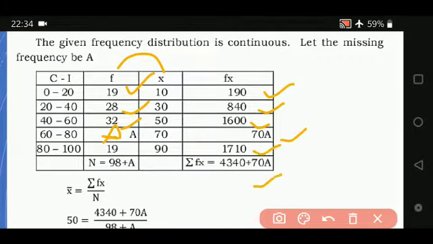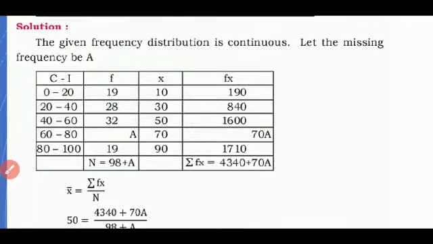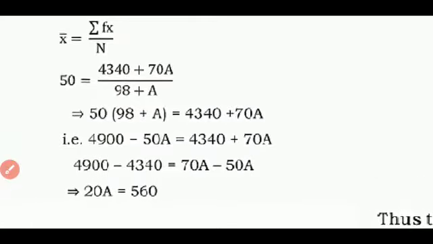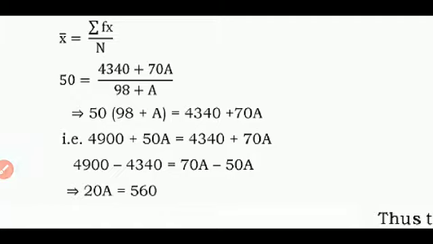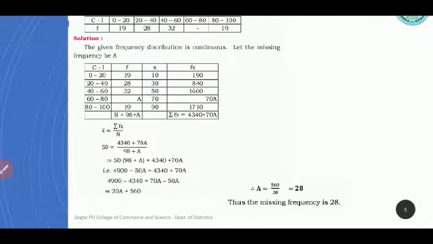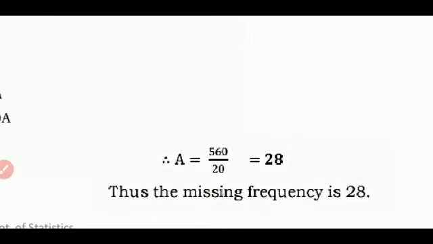Then same way you are going to write the formula, substitute and simplify. You get the answer. Here I am explaining the method, but your task is to write down the example, solve it on your own, then you're going to be perfect. So the missing frequency value a is going to be 28.